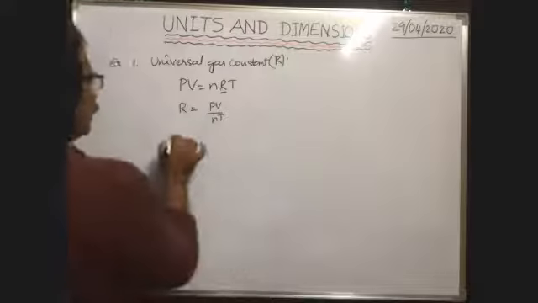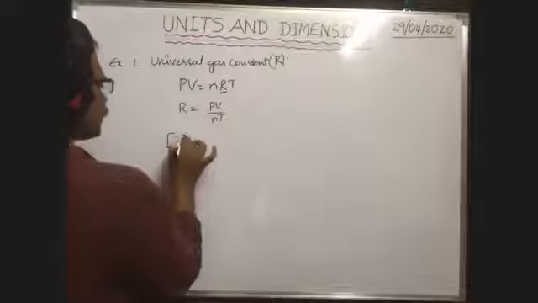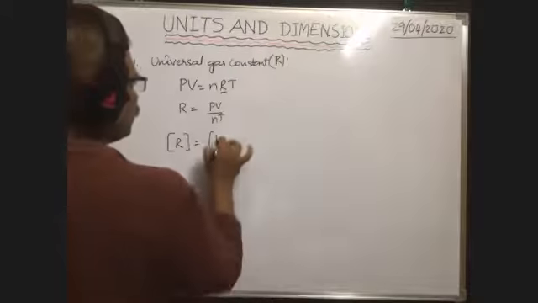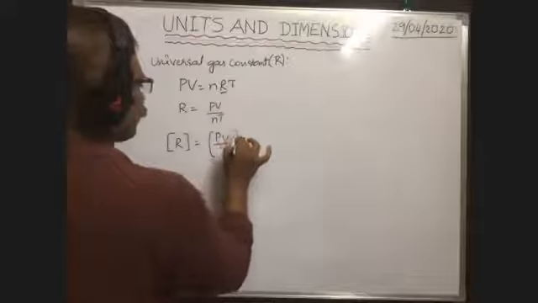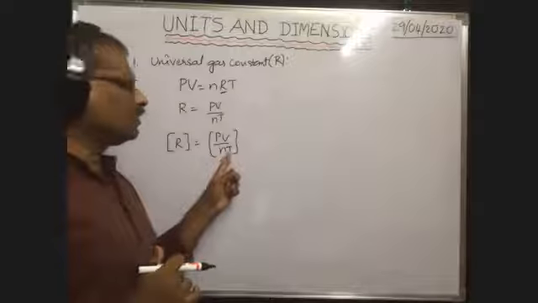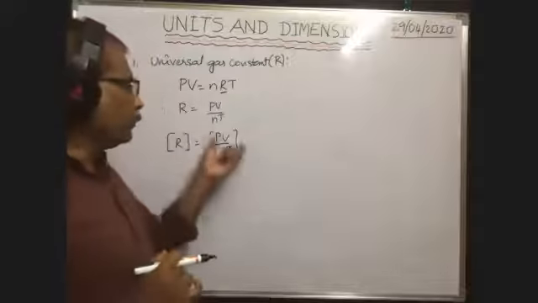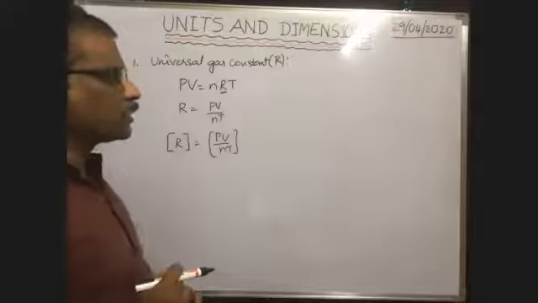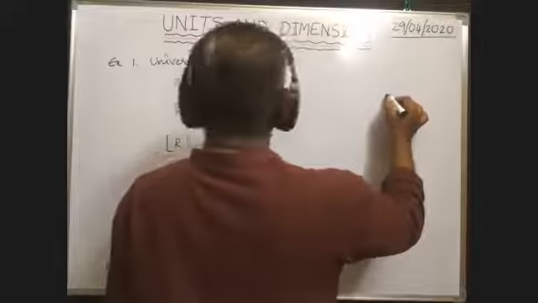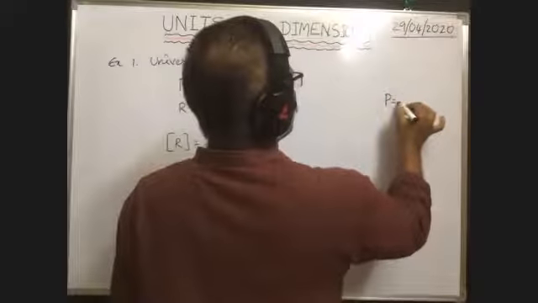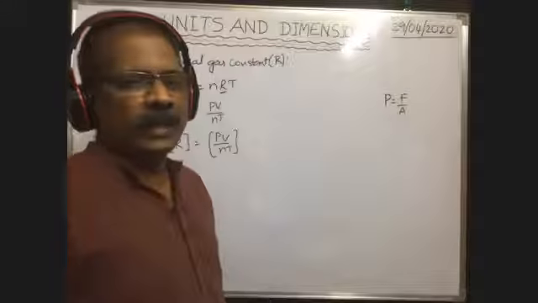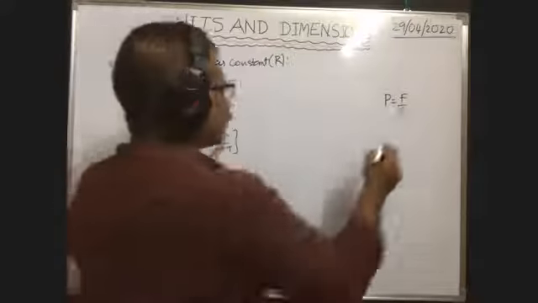Therefore, the dimension formula of universal gas constant R is equal to the dimension formula of PV by NT, where P is the pressure, V is the volume, N is the number of moles, and T is the temperature. For pressure we have to write the dimension formula. Suppose you do not know it, then pressure P is equal to force by area.